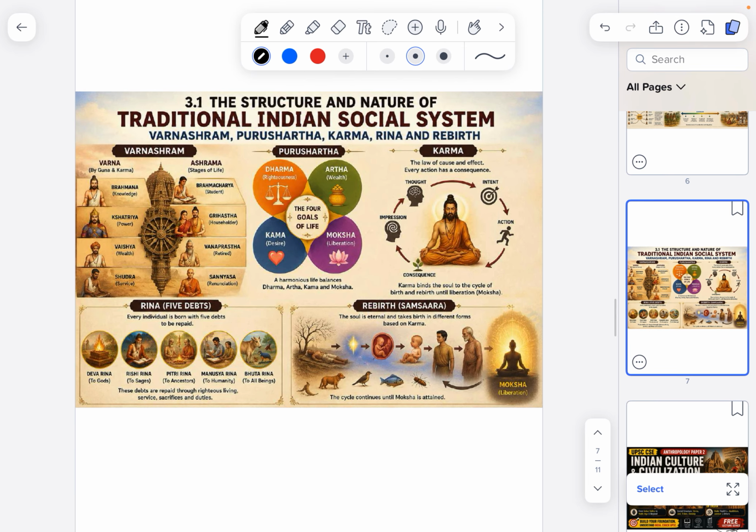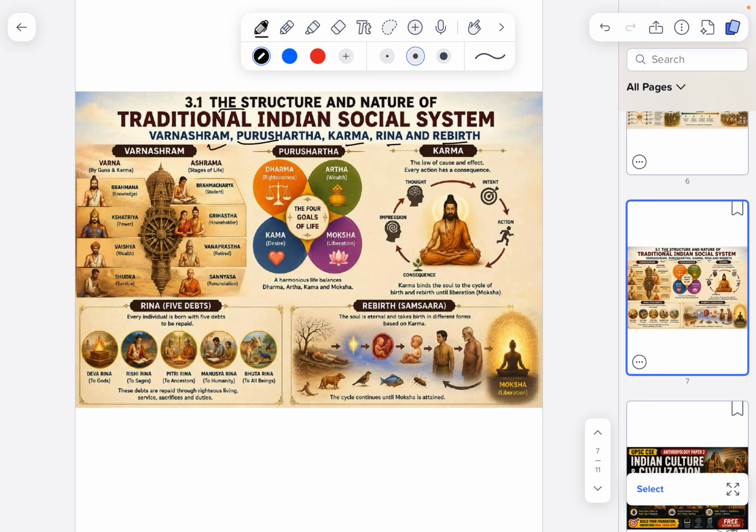First thing is 3.1, the structure and nature of traditional Indian social systems. The topics are Varnashrama, Purushartha, Karma, Rina, and Rebirth. What is Varnashrama?